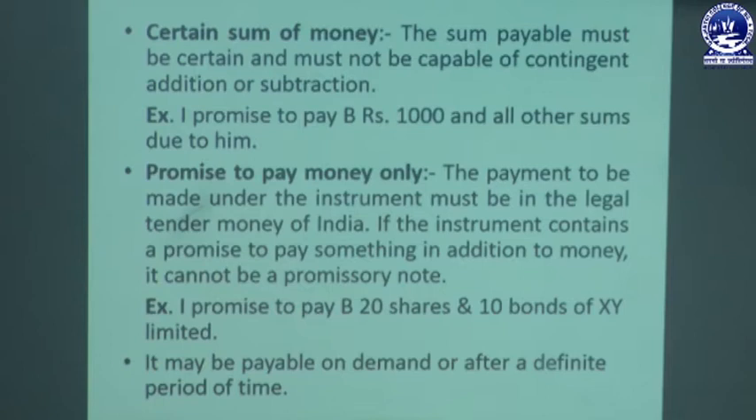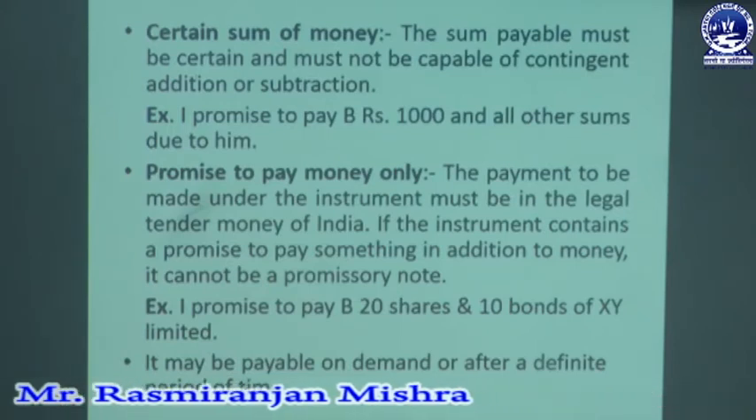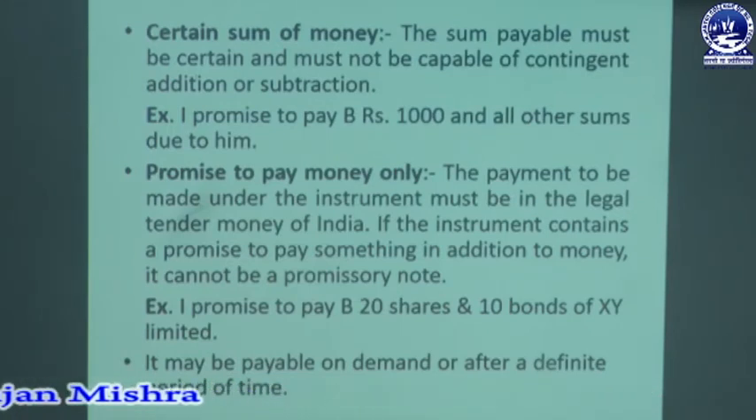The payment to be made under the instrument must be in legal tender of money in India. If the instrument contains a promise to pay something in addition to money, it cannot be a promissory note. Only money is mentioned. If any addition to money is mentioned, then that is not called a valid promissory note. So there is one example.